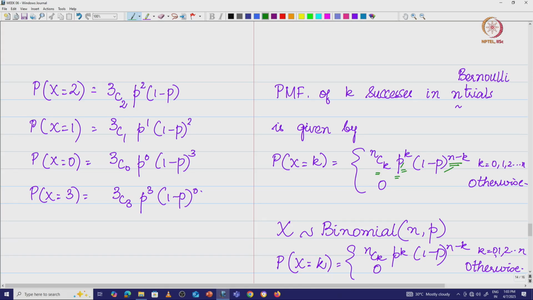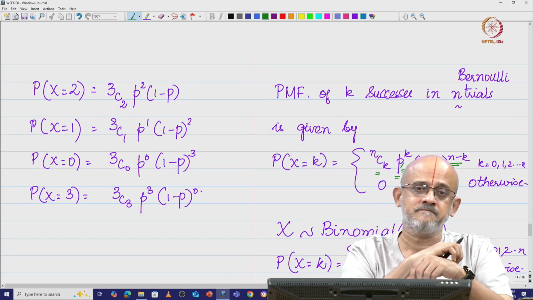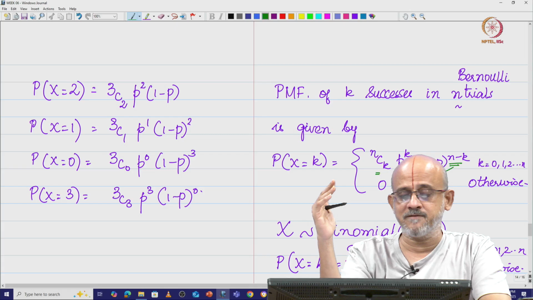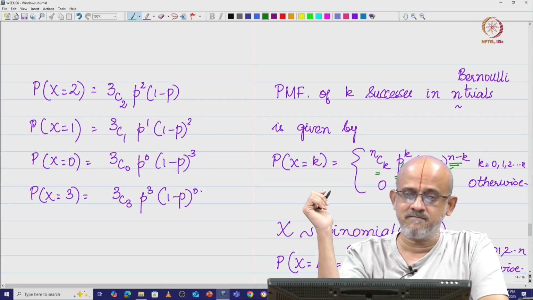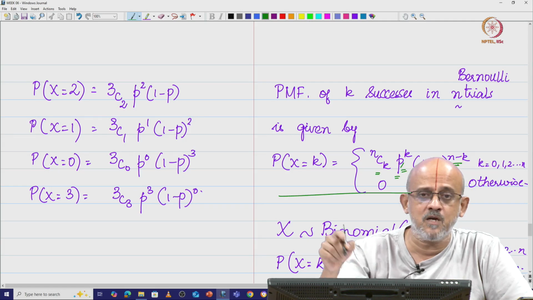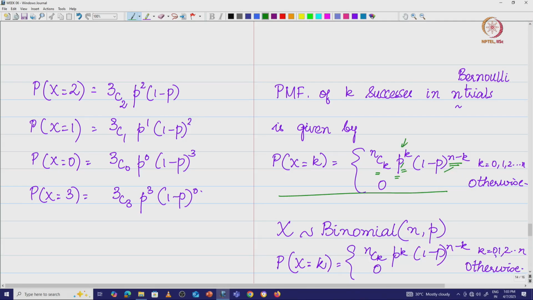Instead, we drew a card out, saw the color, and then kept the card out of the pack, which means the probability distribution changes across the trials. Therefore, what we have written here would not work if the probability of success and the probability of failure keep changing across the trials. That means this would not work if the outcome of one trial is going to influence the outcome of any other trial. That is a problem.